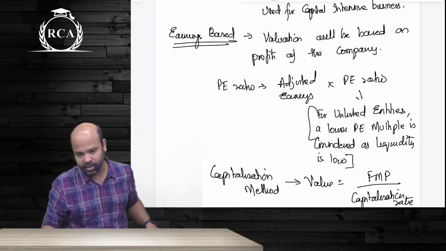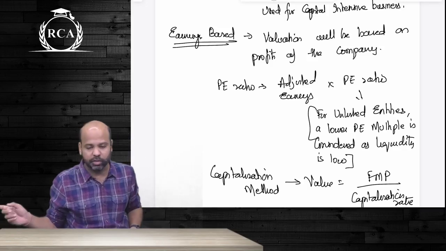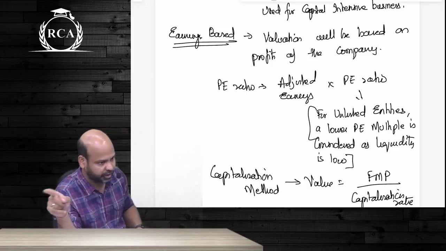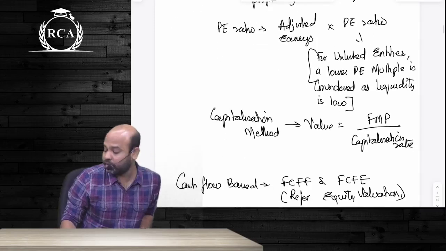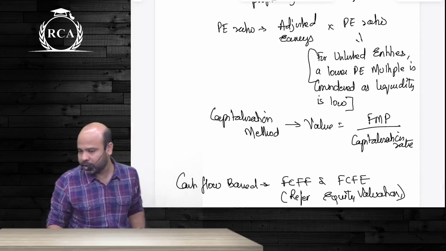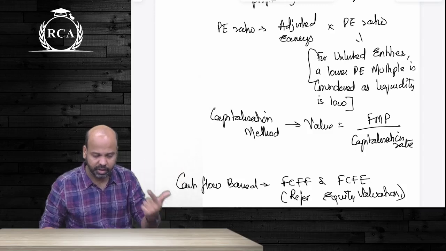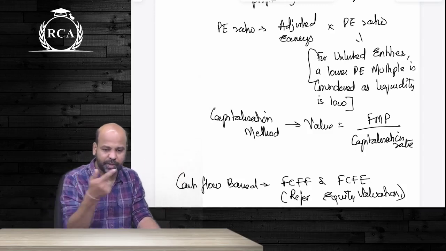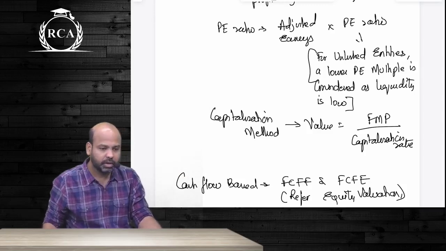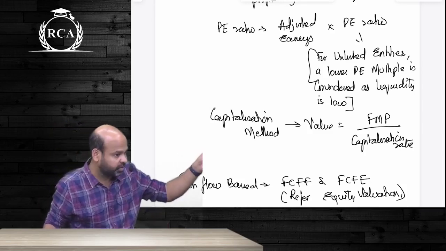What is this called as? FMP, future maintainable profit. Once you get your future maintainable profit, guys, if it is PE multiple, you multiply adjusted EPS with your PE ratio. And if it is capitalization method as such, guys, you will have to take future maintainable profit and divide it by capitalization rate. First one was asset based valuation method. Second one is earnings based. Under earnings based, you have PE multiple, and then you have earnings capitalization. Are we clear about this? Now, I'll talk about gearing and ungearing of beta that is required for unlisted entities, guys, in some time.